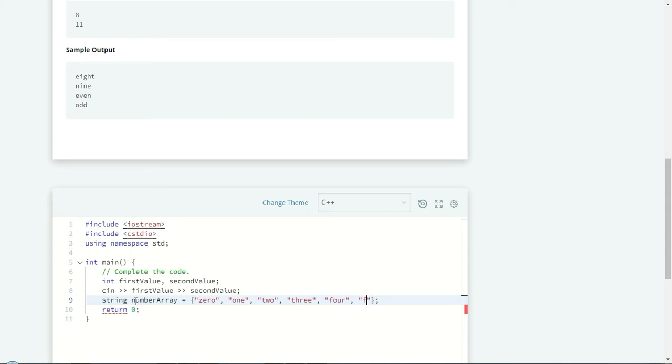Just wait for a while, let me complete that and get back to the code as soon as possible. 7, 8 and the final one 9. So we are done with our string array. First we need to check whether the value given, the first value.